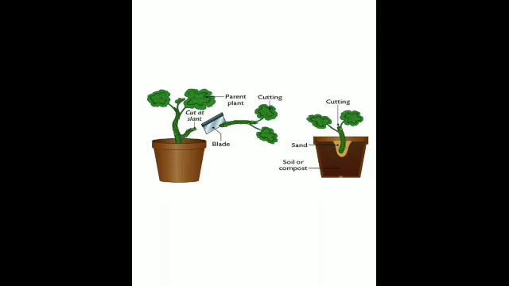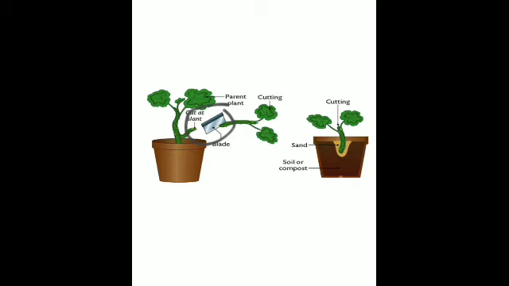Now these are the natural methods of vegetative propagation. There can be artificial methods of vegetative propagation as well, for example cutting, layering, grafting and micropropagation. Now in cutting, what happens? A part of the stem is cut, and this is called the stem cutting, and this stem has an axillary bud on it.